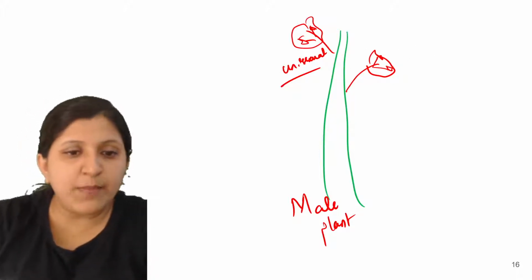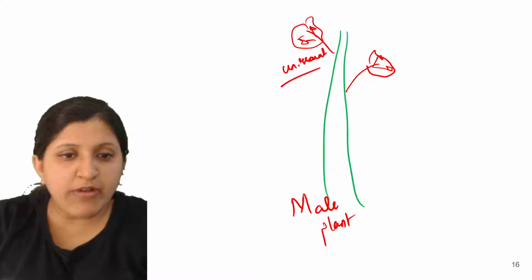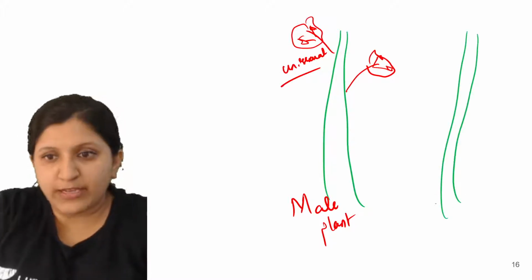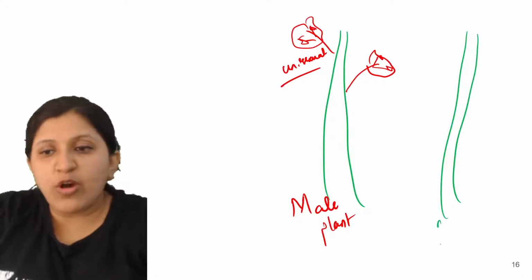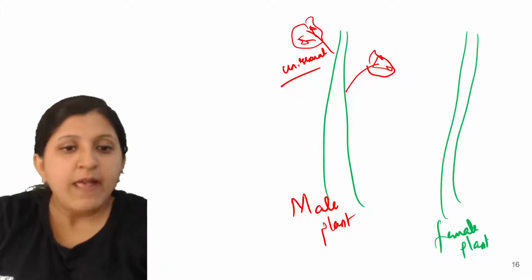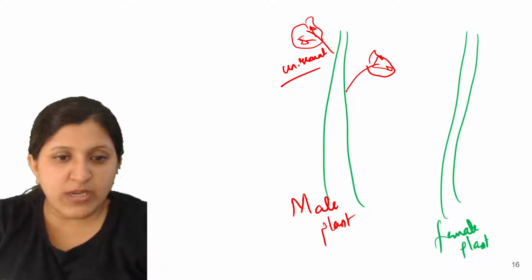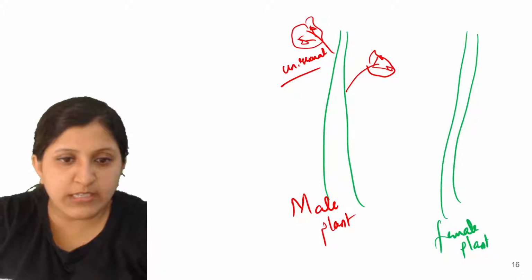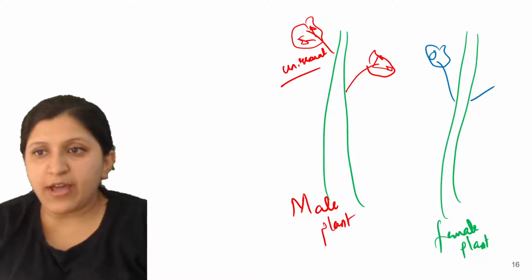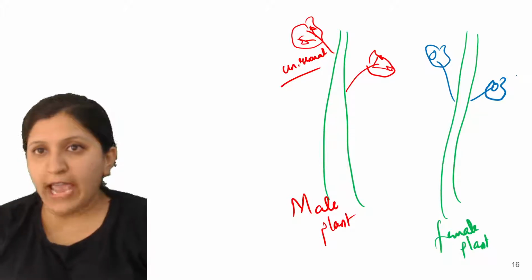Let's say another plant is there. This is actually a female plant, because it will have a flower having a gynoecium. So you can find a gynoecium here.